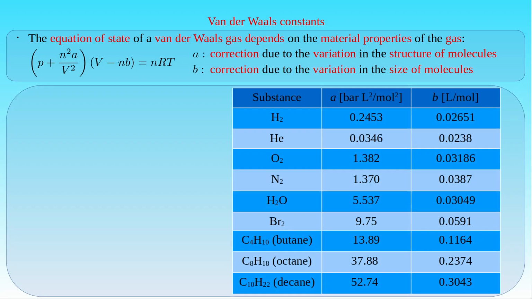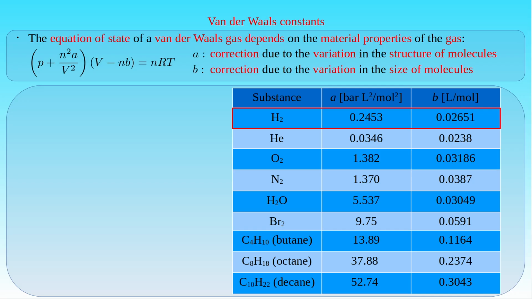The table shown here contains the van der Waals constants for several species from simple molecules to more complex ones, demonstrating why these corrections arise from the properties of the molecules of a real gas. For the light elements constituting the gas molecules both the corrections are the smallest, like the atomic gas of helium which has a compact atomic structure and a small size compared to other species in the table. The van der Waals constants of the hydrogen gas are somewhat greater since the structure of a hydrogen molecule is less compact and its size is greater than that of a helium atom.